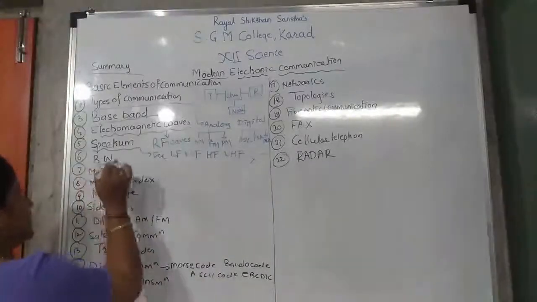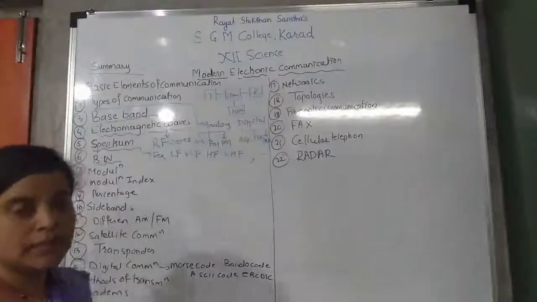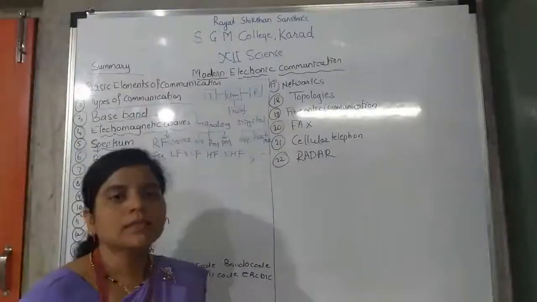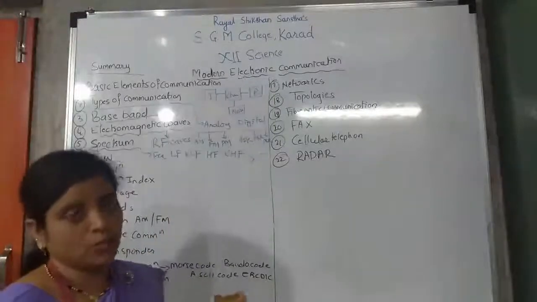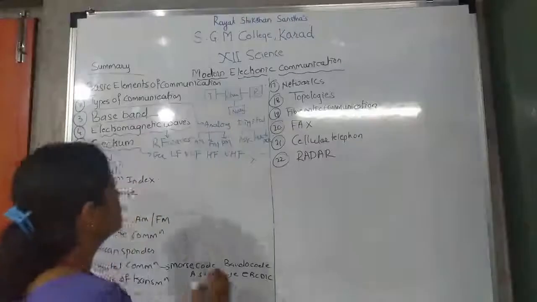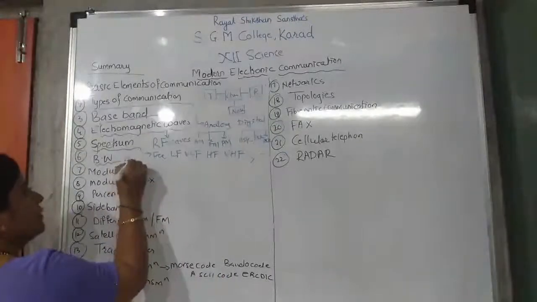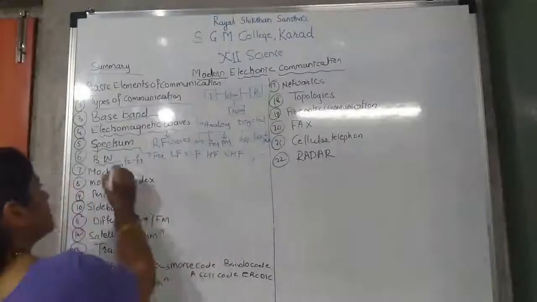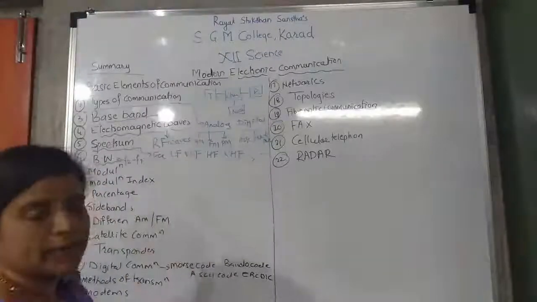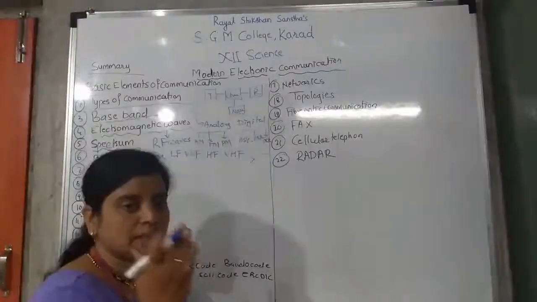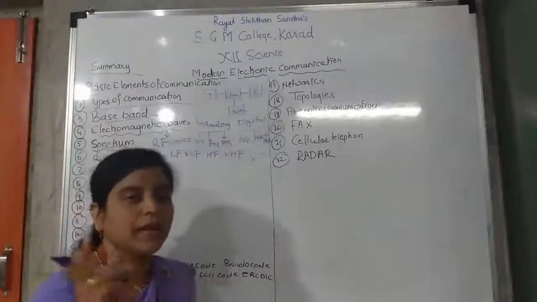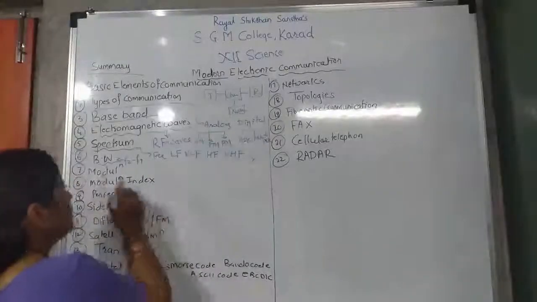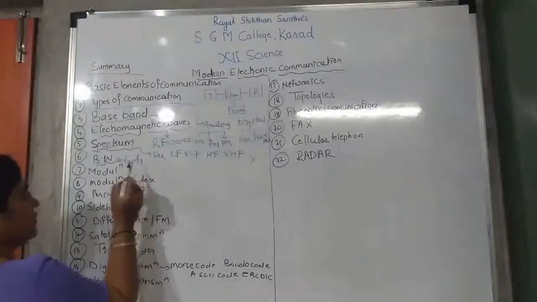Next is bandwidth. What is bandwidth? If bandwidth is large, more signals can be sent. If bandwidth is small, fewer signals can be sent. Bandwidth is the difference of the higher frequency minus the lower frequency: F2 minus F1. The distance between the higher frequency and lower frequency is called the bandwidth. So bandwidth equals F2 minus F1.